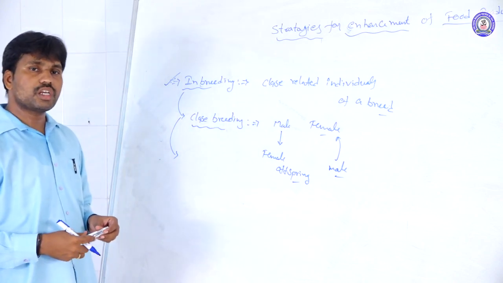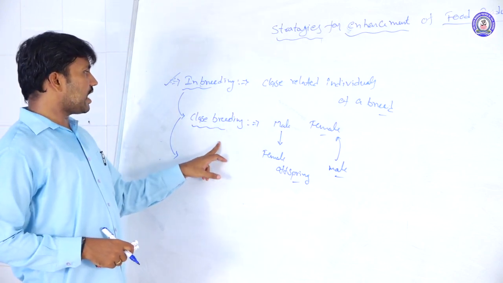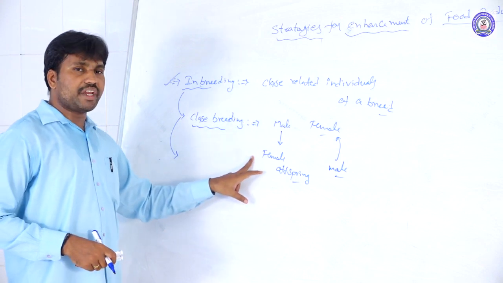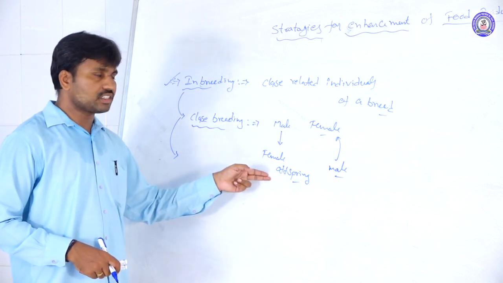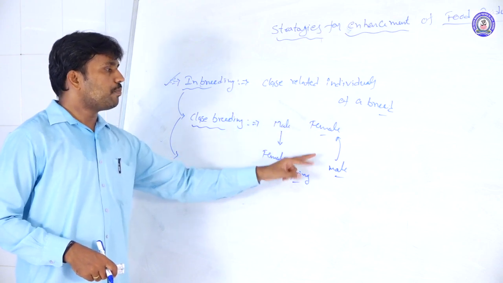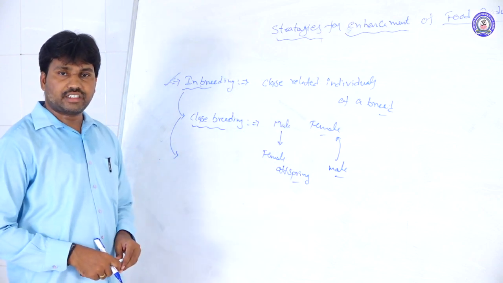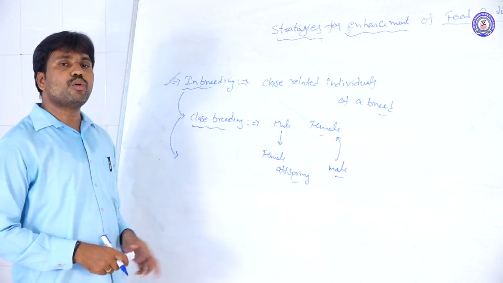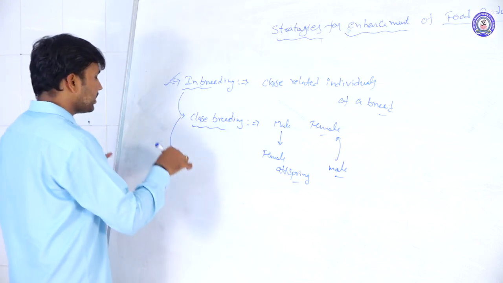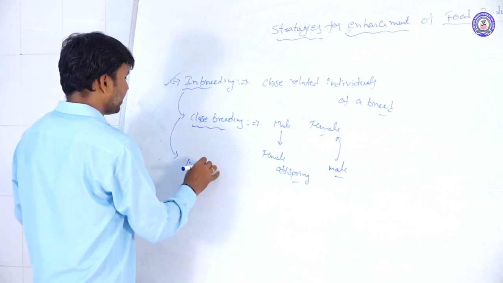So within the same breed, very closely related, that means a parent and their offspring, between these two we conduct the breeding. This is called the close breeding method. The second one is line breeding.